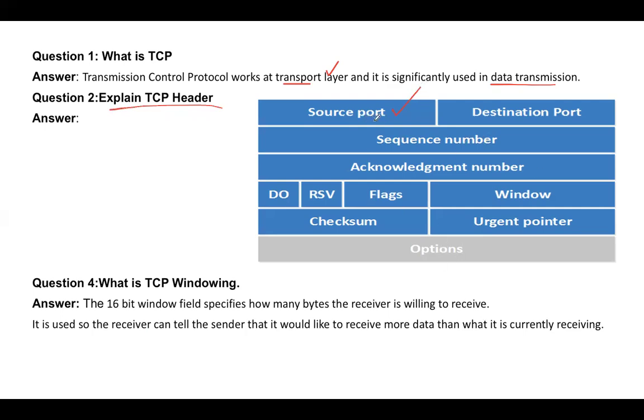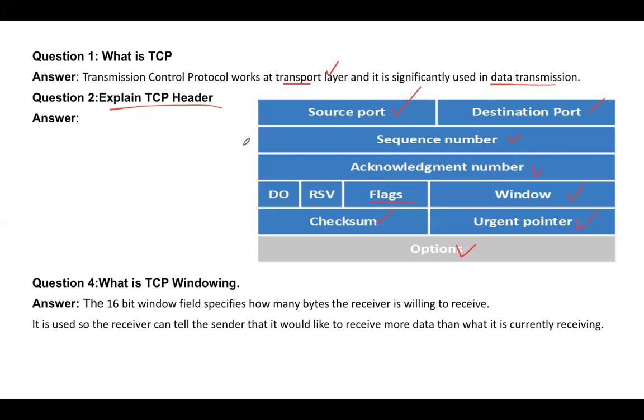We have the source port, then the destination port, sequence number, the acknowledgement number, reserve, and the flags value also, window, and then the checksum and urgent pointer, and then the other options as well. So you have to keep in mind that these are the fields.